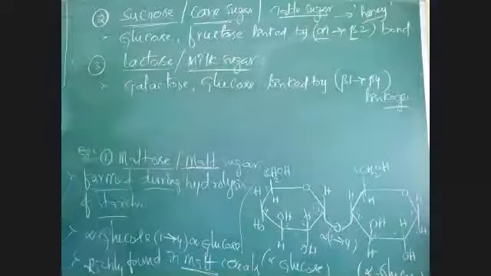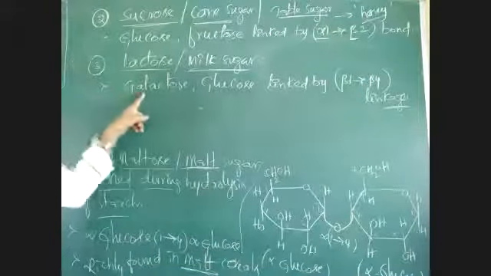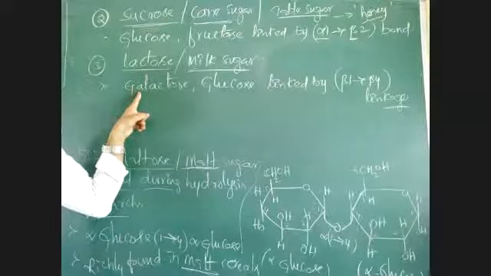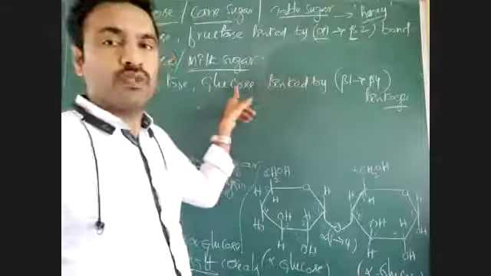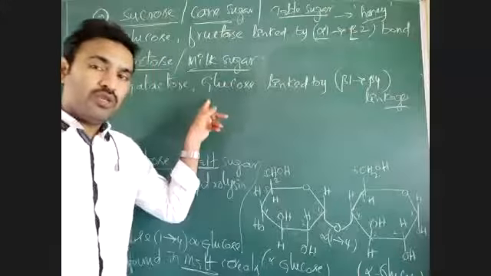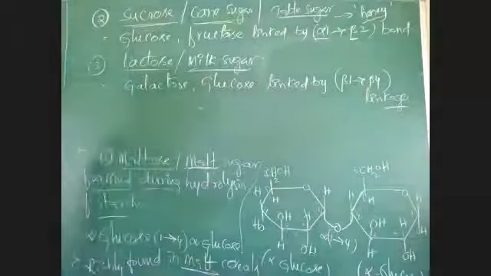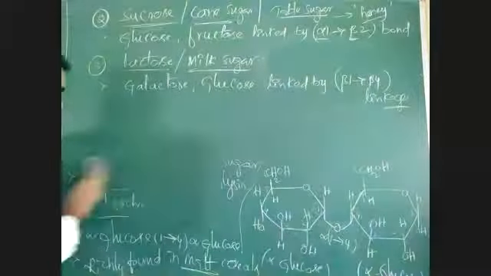Lactose: galactose and glucose are linked by a beta 1,4 glycosidic linkage. Beta 1 galactose means the first carbon in beta galactose and the fourth carbon in beta glucose. Galactose and glucose, the bond formed is beta 1,4. So they are joined, linked together, and lactose is formed.